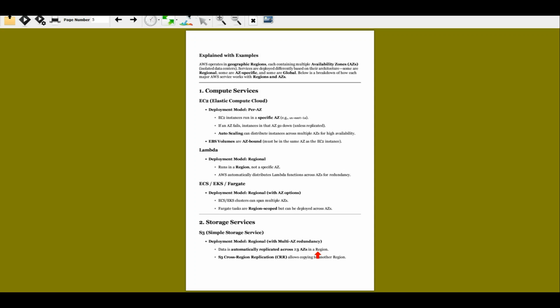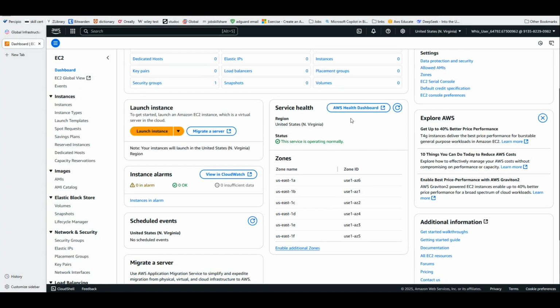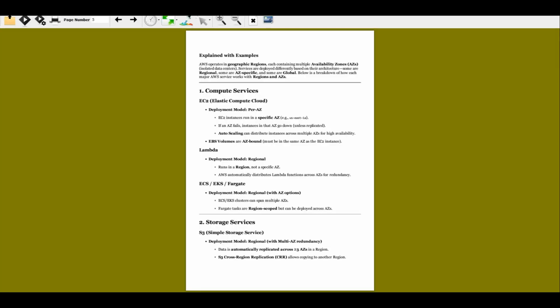If you create a bucket called bucket 1, the data is automatically replicated across the availability zones in the region. That's how S3 works, right?